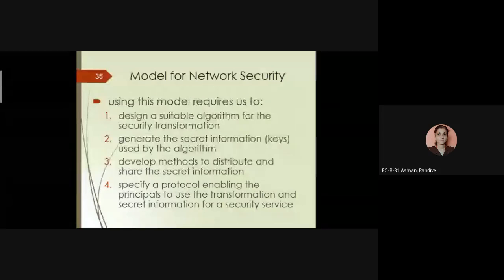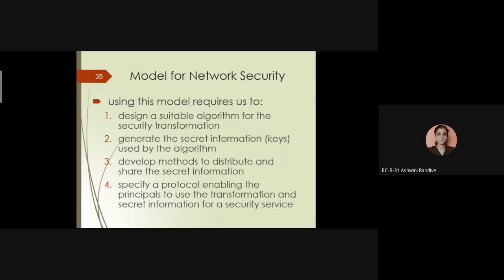In every field, in our homes, in various offices, in various private sectors, there is a need of security. Where there is a network, whether a wired network or a wireless network, there is a need of security.